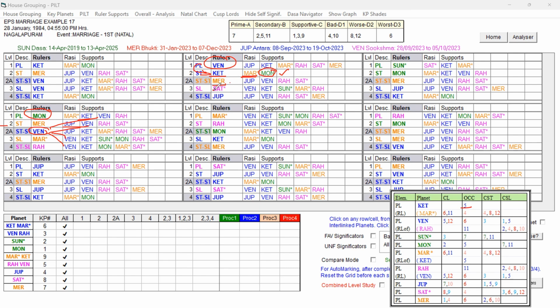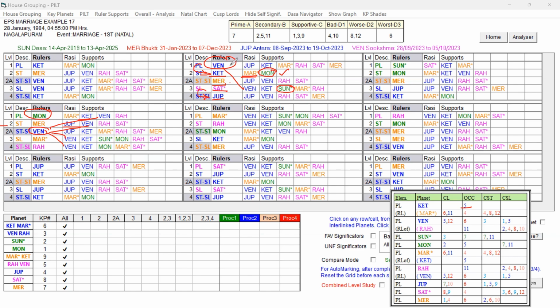Now, the sublord is Saturn. Saturn is a mixed significator, both favorable and unfavorable. That is further supported by Jupiter on the favorable side. So the unfavorable is further reduced by the favorable star lord of the sublord. In addition to that, Venus is forming a ruler link to Saturn, and the Sun, another important favorable key planet, because of the free planet, is also supporting Venus.